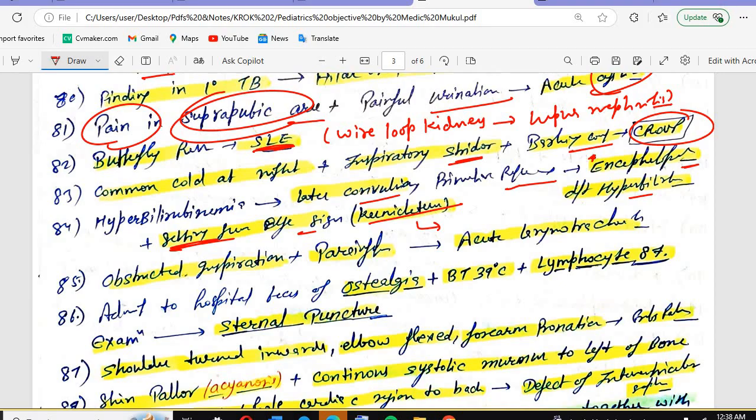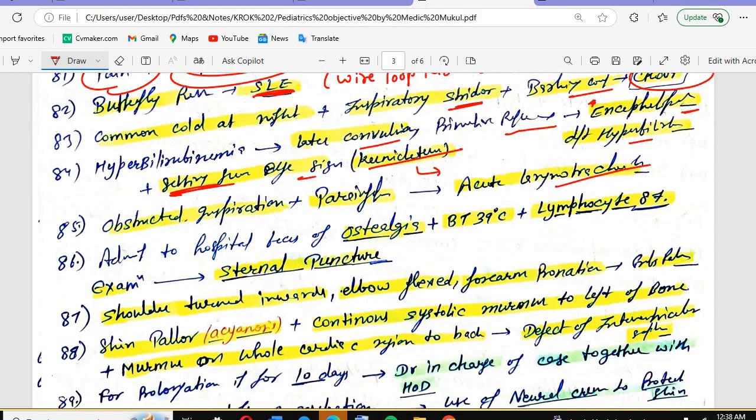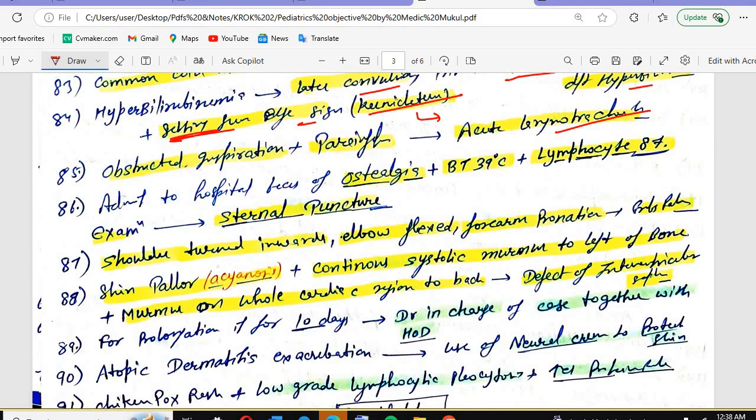Obstructive inspiration plus parainfluenza, the same question. Inspiratory stridor, what will it be? Acute laryngotracheitis. Admit to the hospital. Ostealgia plus body temperature 39 degrees Celsius, lymphocytes 87%. What will you do? Sternal puncture will be done. Shoulder turned inwards, elbow flexed, forearm pronated. What is that? Erb's palsy.